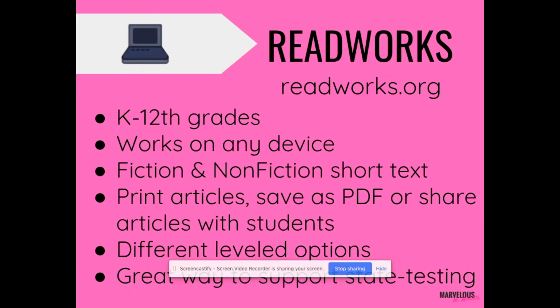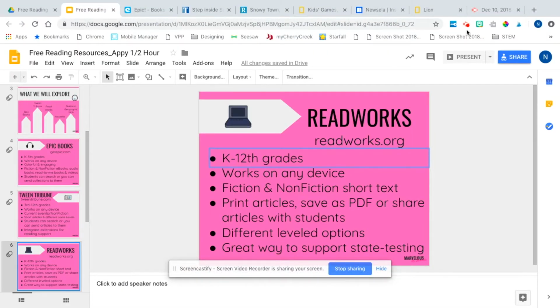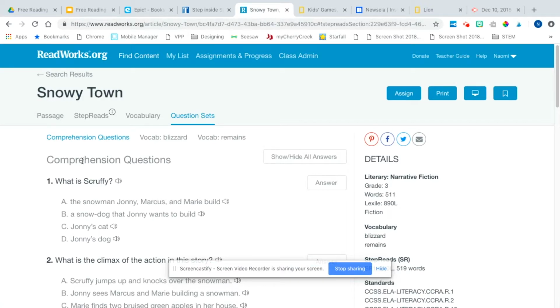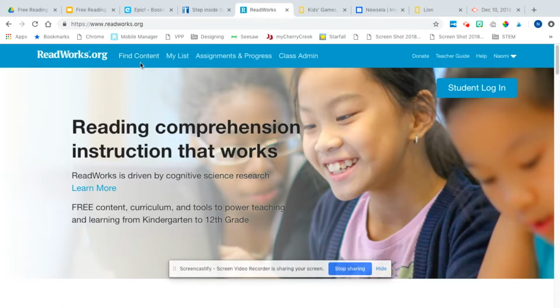And there are appropriate reading lengths where it can get done in 1 to 2 days. You can print the articles still, save it as a PDF, or share the articles with students within their platform, which I would utilize because they've made it a lot, sadly, I don't know if it's sad or good, but it really helps with state testing types of things. There are different leveled options, and again, you can practice those state testing skills, just those basic computer skills. So this is the one in my teacher view.